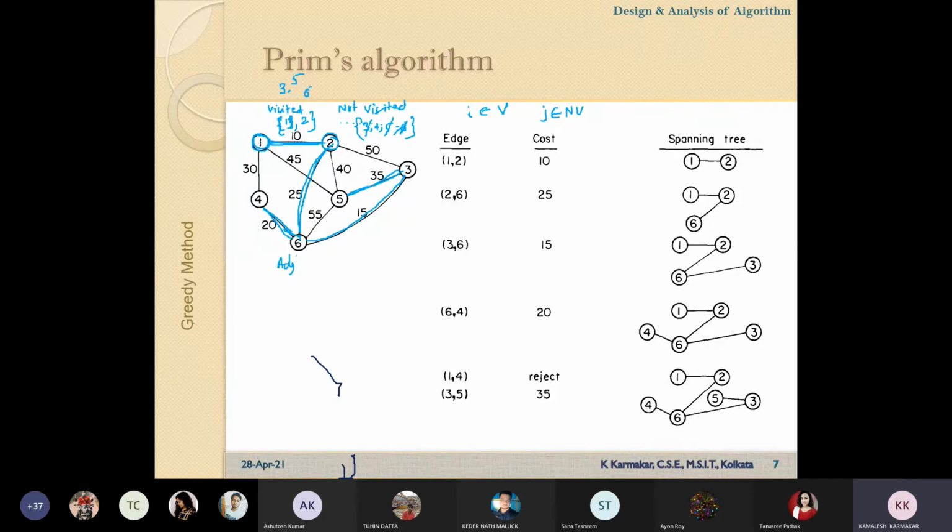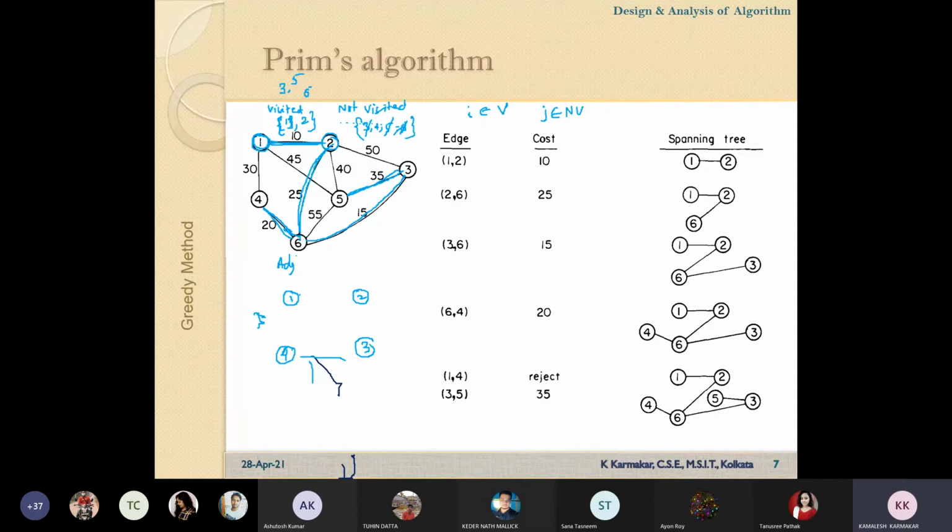Now I'm giving you another graph. Say this is vertex 1, this is vertex 2, vertex 3, vertex 4.